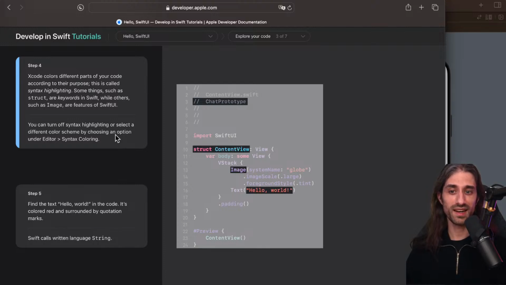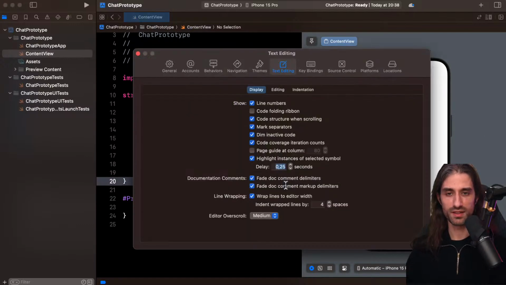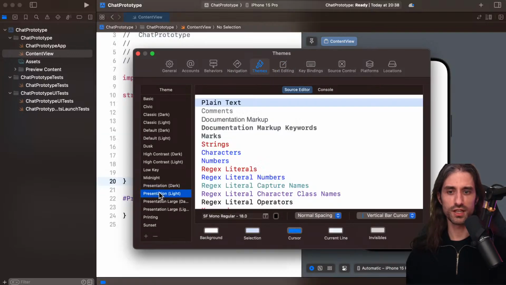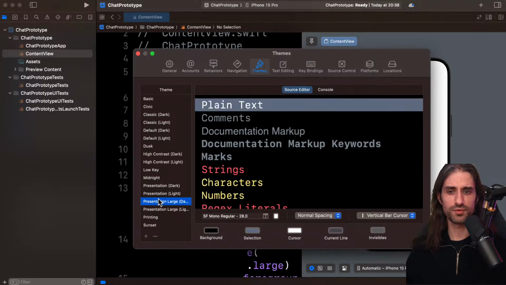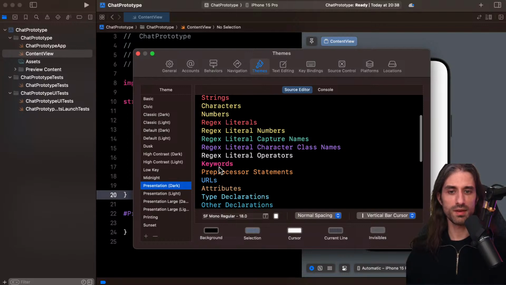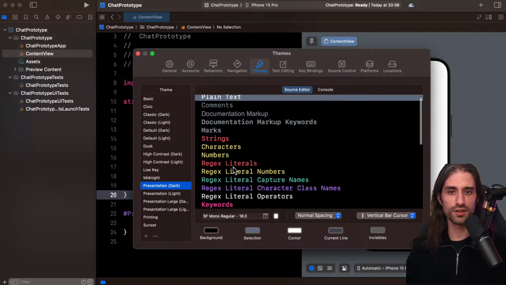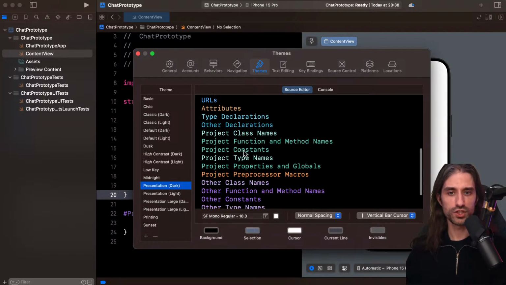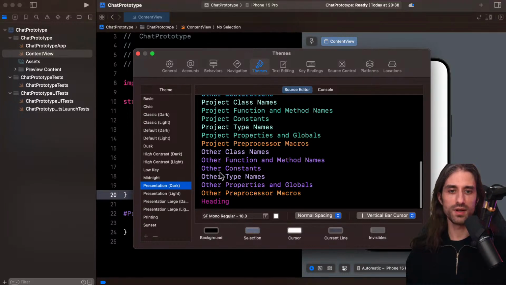And you can turn off syntax highlighting or select a different color scheme by choosing an option under Editor Syntax Coloring. So where is this syntax coloring? I know you have it in the theme here. For instance, you can change the theme and you can see that it can look very different. Me, I use presentation dark, and you can see that indeed the color is not the same, and even the formatting, this is bold, is not the same for keywords than for comments, than for instance declarations which are at the level of the project or at the level of something that's being imported. So this is super useful.